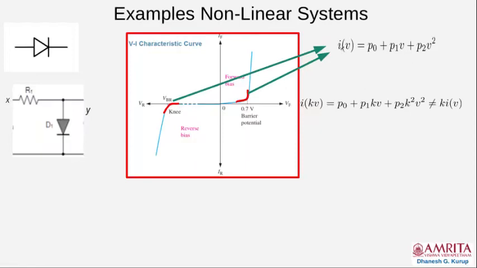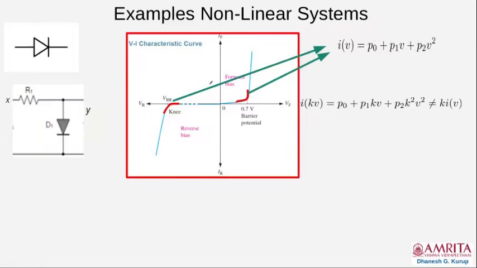For simplicity, let us represent it as a nonlinear current obeying this nonlinear equation between the current flowing through the diode and the voltage V across the diode. I as a function of V will be a quadratic polynomial, P0 plus P1V plus P2 V square.